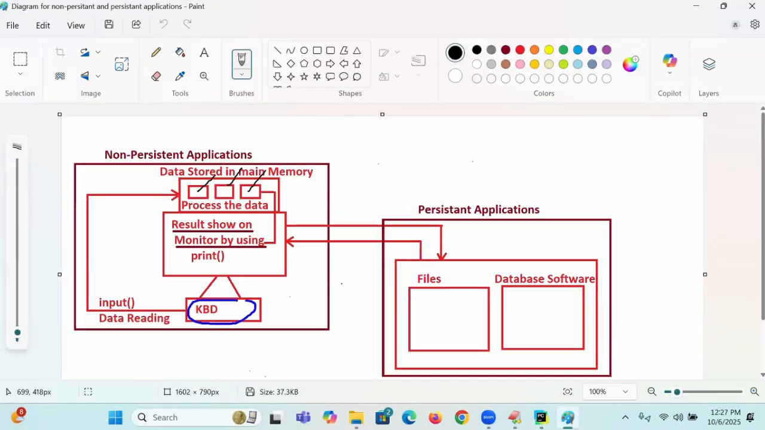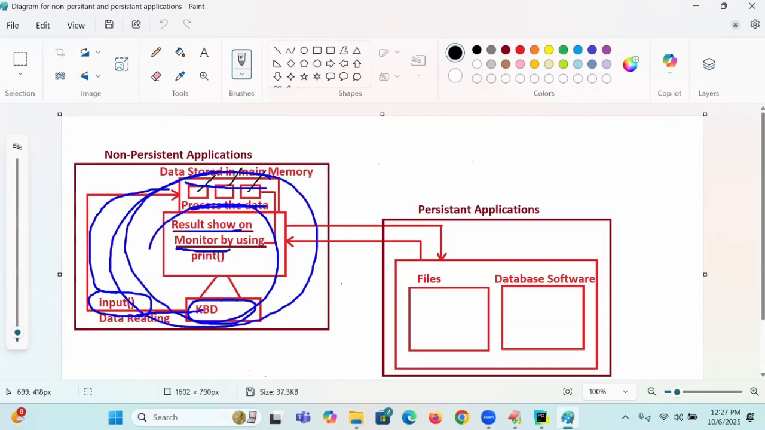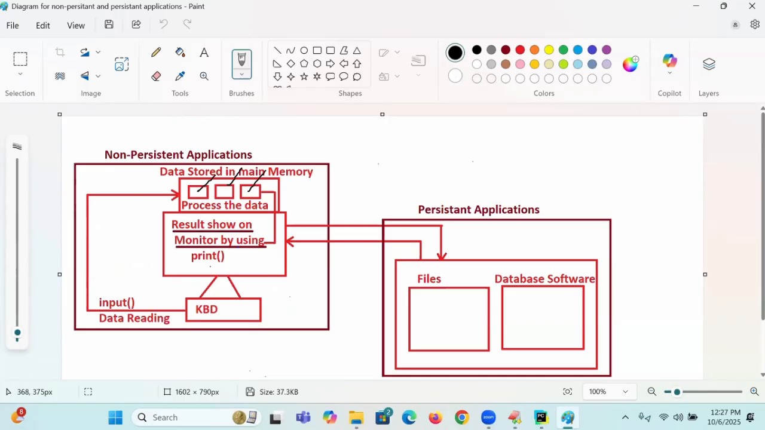Diagrammatic representation: reading data from the keyboard by using input, stored in main memory, which is non-persistent, processing that, and showing the result on the monitor. This section of the concept is called what? Non-persistent. Later, this result that is available, I try to store permanently, either in a file or in a database. That is known as persistent application development.